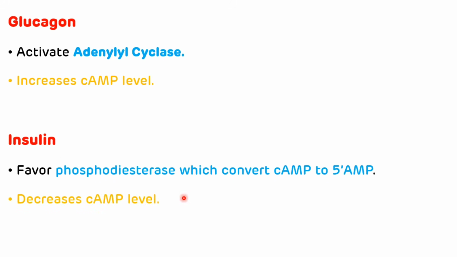So there is a decreased level of cyclic AMP. Whenever there is an increased level of glucagon, there is an increased level of cyclic AMP, and whenever there is an increased level of insulin, there is a decreased level of cyclic AMP. So glucagon level will be increased in the post-absorptive phase, while insulin level will be increased in the postprandial phase.